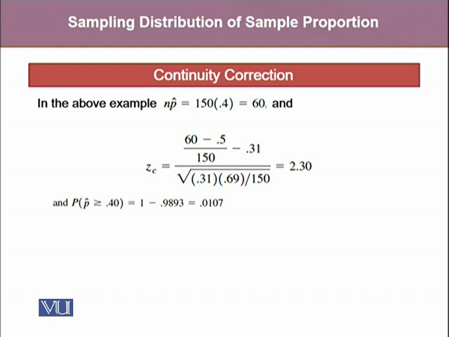Then zc equals (60 minus 0.5) divided by 150, minus 0.31, which is the population proportion, divided by the square root of 0.31 times 0.69 over 150, which is the standard error of the sampling distribution of p cap, equals 2.30. And hence, the probability that p cap is greater than or equal to 0.40 will equal 1 minus 0.9893, which equals 0.0107. This value is slightly different from the value we obtained first because of the continuity correction.